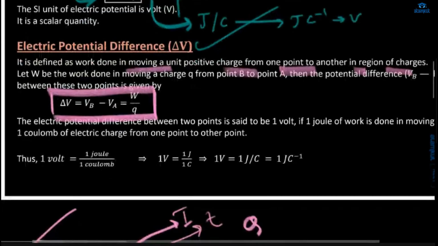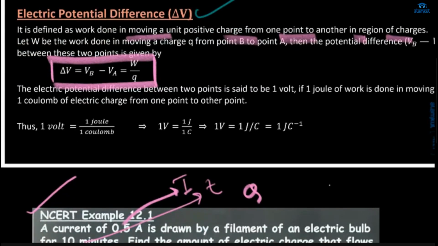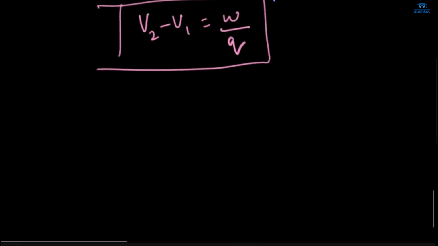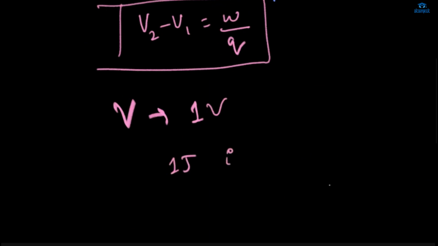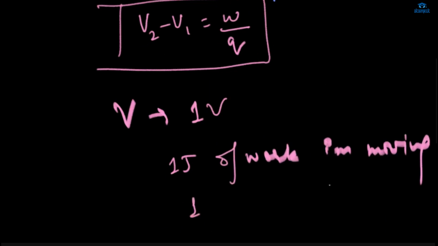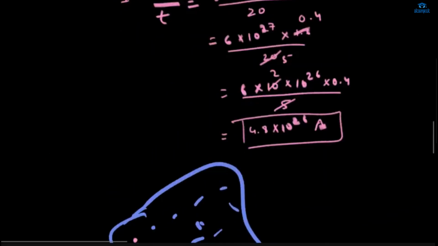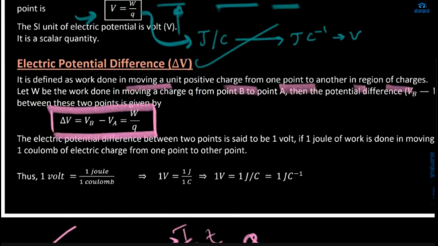VB minus VA is equal to W by Q. The electric potential difference will be 1 volt when 1 joule of work is done in moving 1 coulomb of charge from here to there. So 1 volt is equal to 1 joule by 1 coulomb, that is 1 joule per coulomb, that will be 1 volt. Okay, got it? So this was our discussion on electric potential and potential difference.